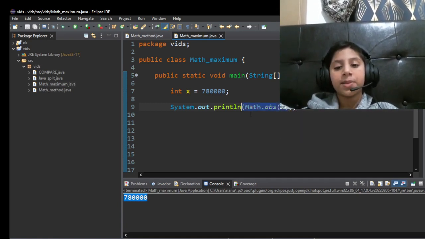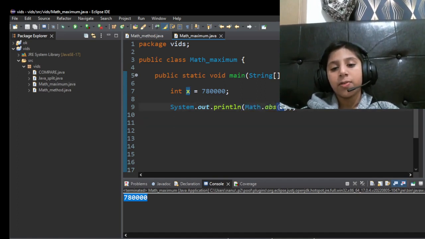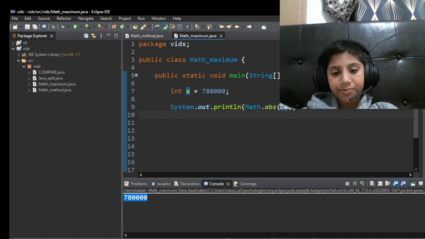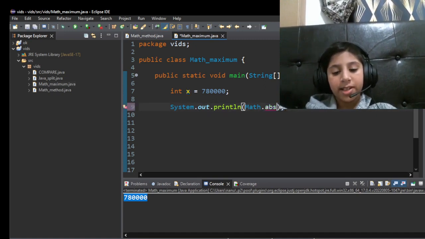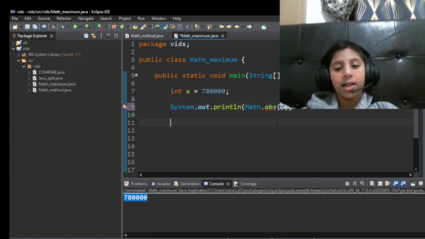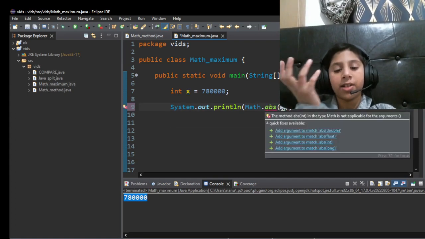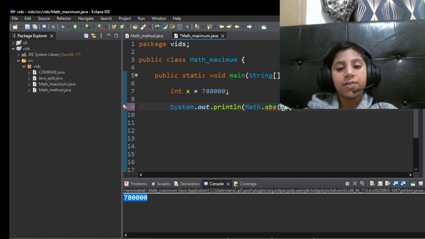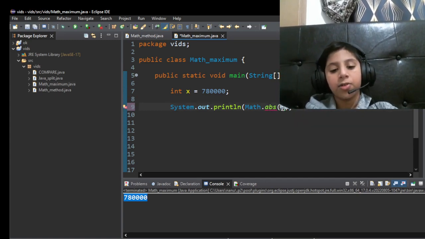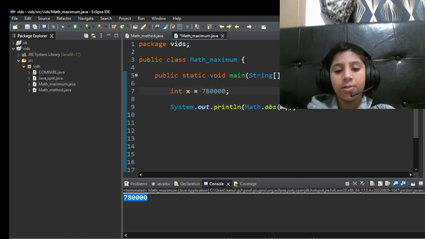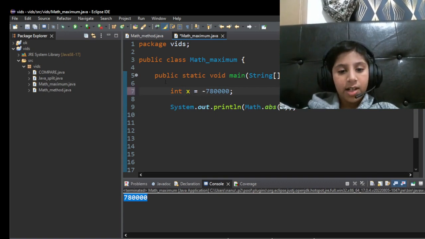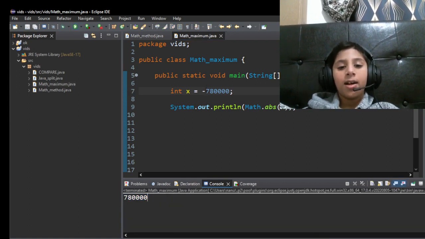So with math.absolute, the parentheses are useful because you can put your variable name inside them, and it's mandatory, it's obligatory to put these parentheses. If you write nothing in there, Java won't understand which value it should convert. So you should write your variable name and set it to a negative value, and then it's gonna convert it into a positive value.